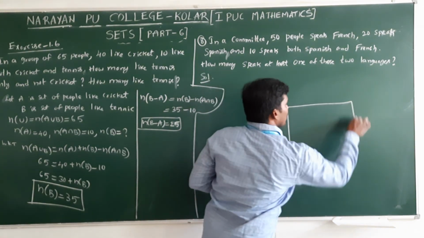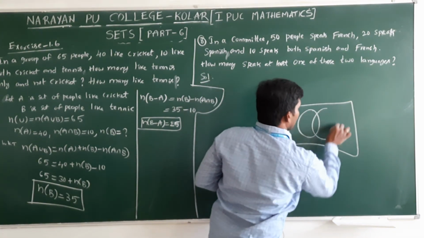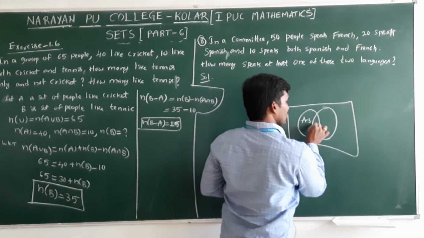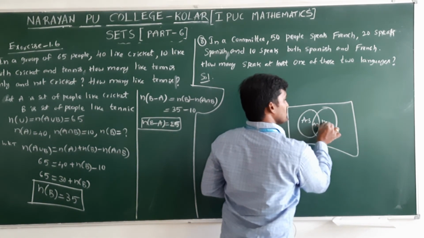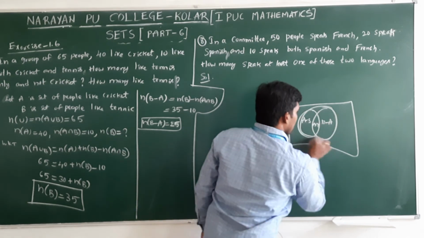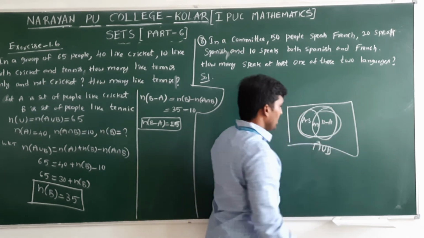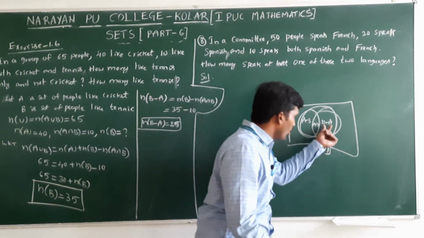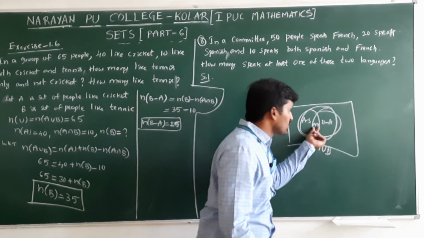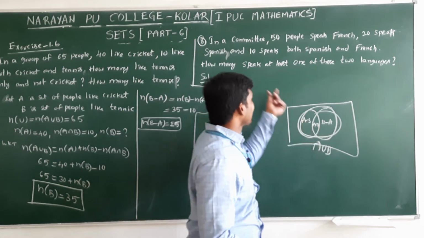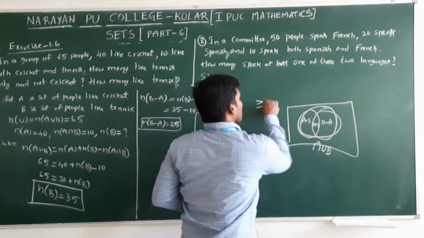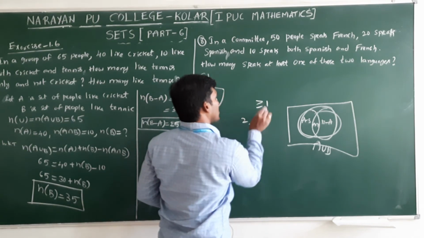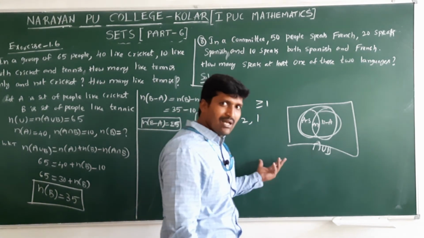As per the Venn diagram you can understand the meaning of A and B. This is A minus B. This is A intersection B. This is B minus A. This complete part is A union B. In this, only A is there, only B is there, and both also. That's why at least one means what? Greater than or equal to 1. They can speak only one language, more than one means 2. Either one or both.